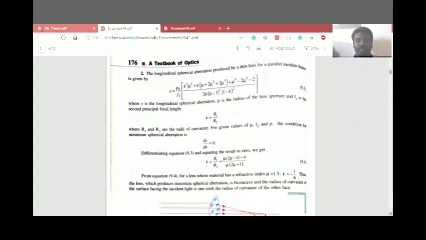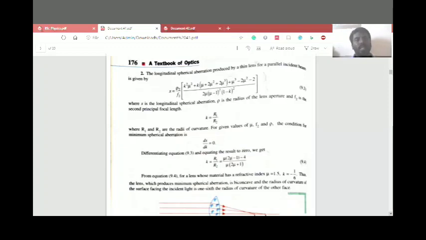The second method: the longitudinal spherical aberration produced by a thin lens for a parallel incident beam. Here we can see the equation, X equals rho squared by F squared, with terms in nu squared plus K, and the further equation we can see in the diagram as 9.3.